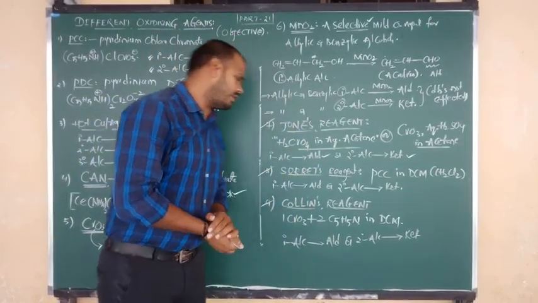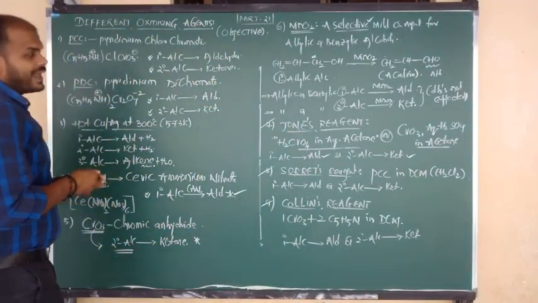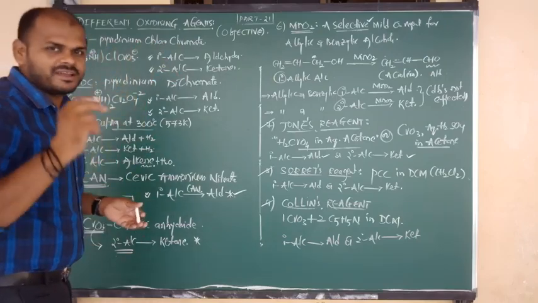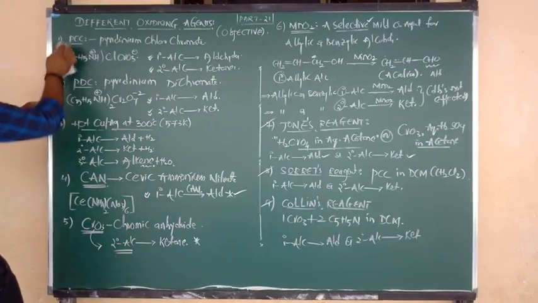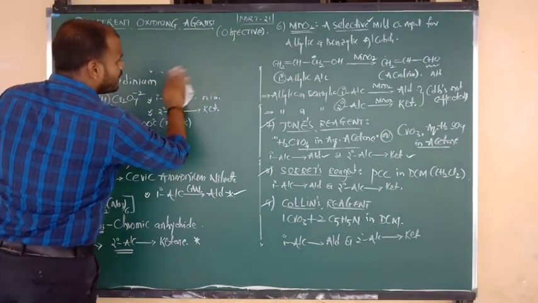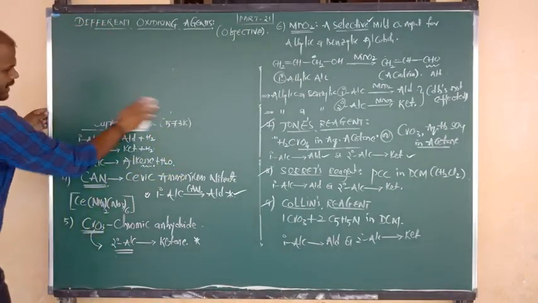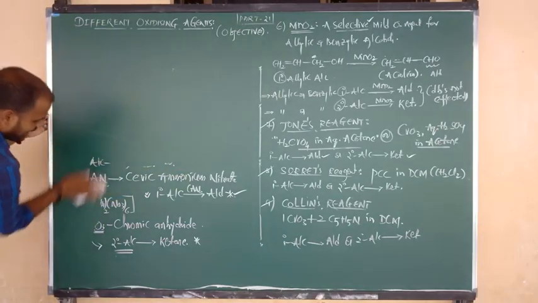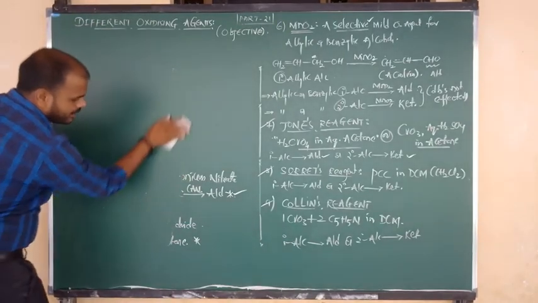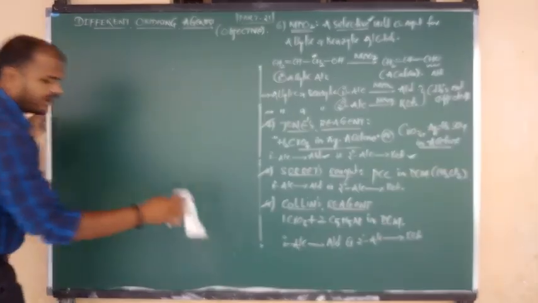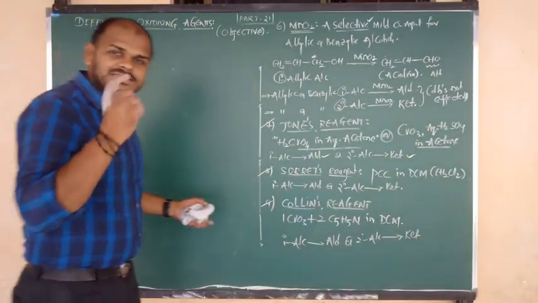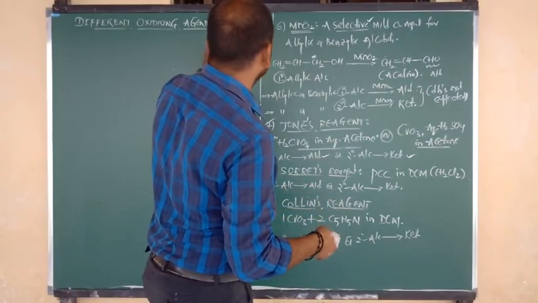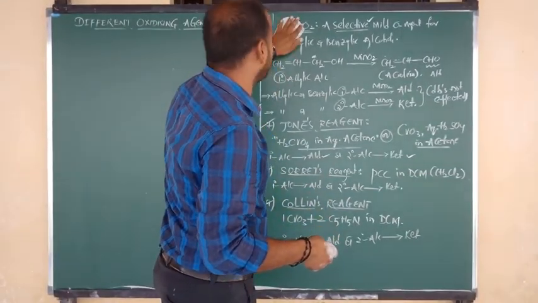Okay, now good. So 9 oxidizing agents we have studied. Another 2 oxidizing agents are there. Let us go for that now. Once again tell me the formula. PCC means pyridinium chlorochromate. PDC means pyridinium dichromate. What is the abbreviation of CAN? CAN is ceric ammonium nitrate.